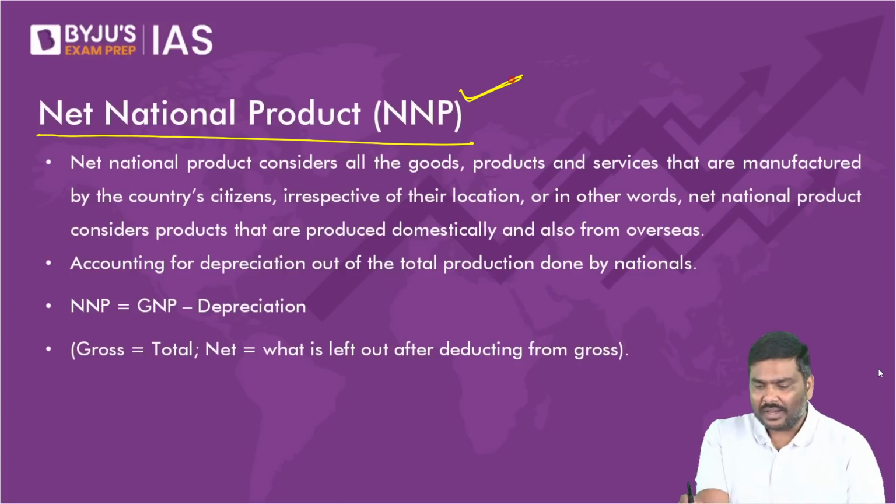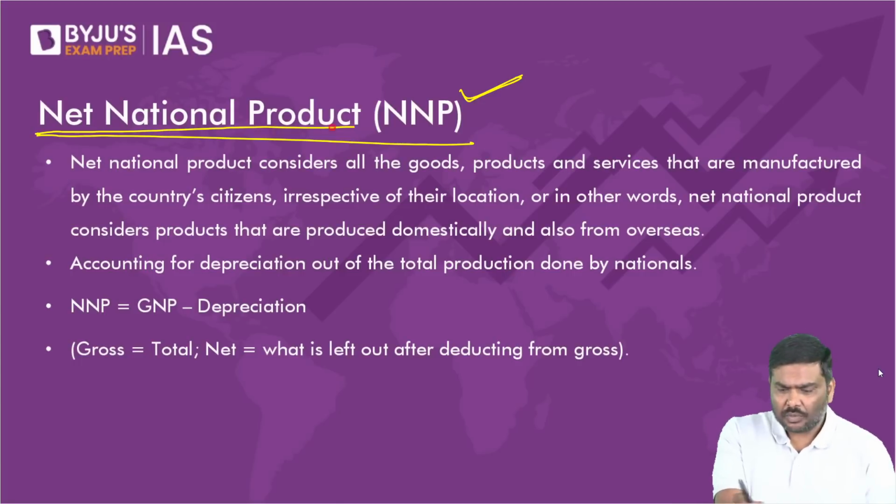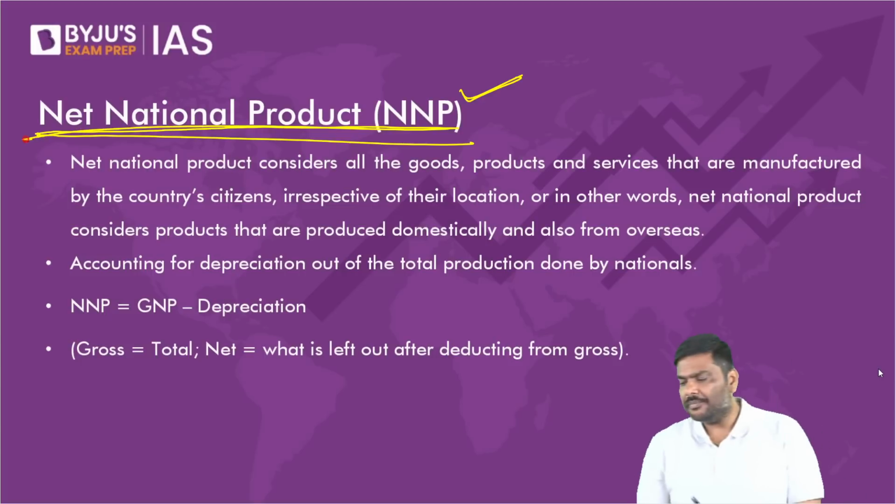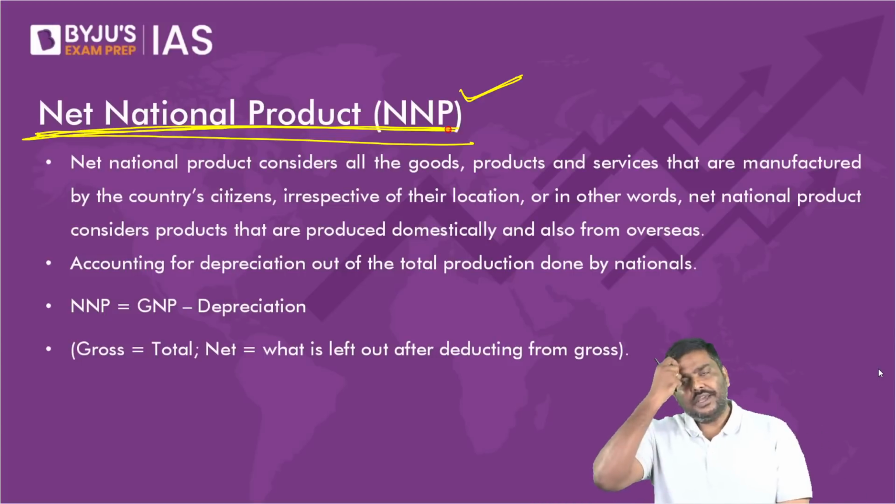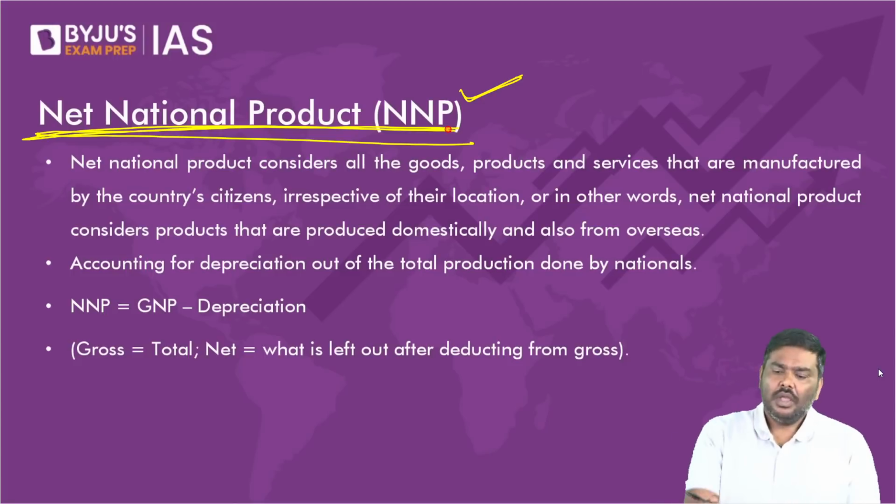Next one is NNP, net national product. What is this net national product? Please understand the logic here.